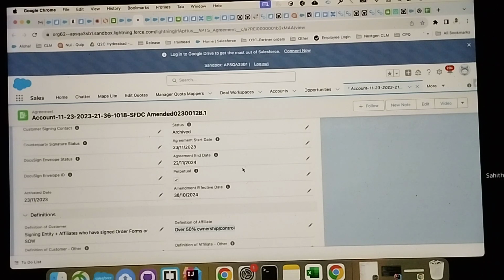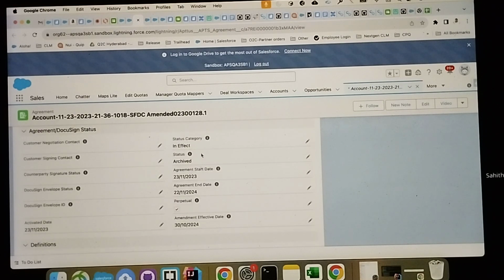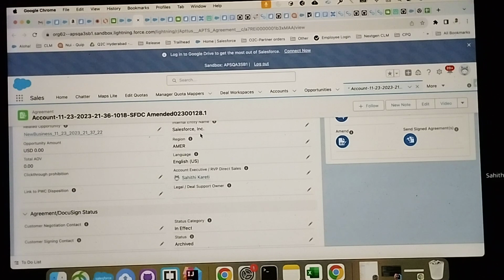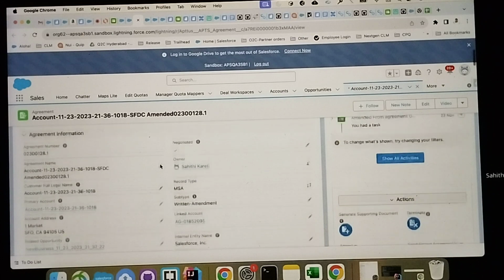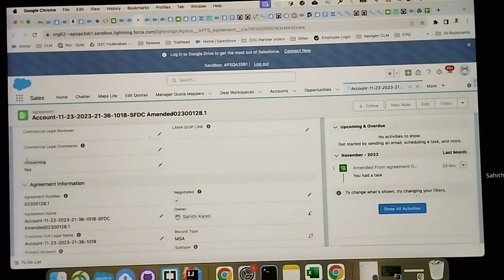What is meant by the governing agreement is that the global company might have some different accounts, which might or might not have agreements, but only one of the agreements should have all these criteria I told you: record type, status category, active date, definition of customer, definition of affiliate. If they meet all these things, then only it will become the governing agreement. And there is a field called is governing that is set to S. Then only it is eligible for the governing agreement.